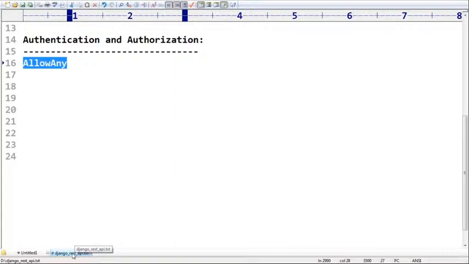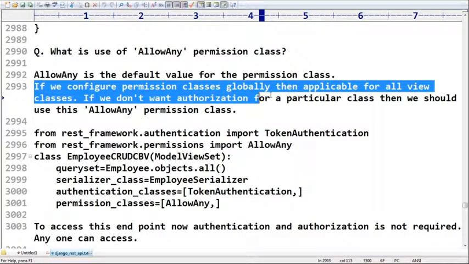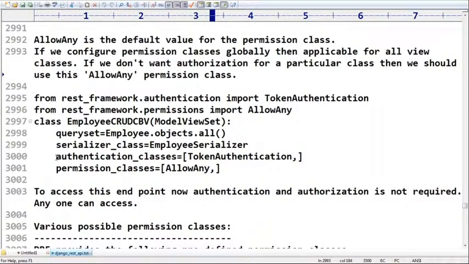Sir, have you observed, right? Now, permission class AllowAny: only for this particular thing it is disabled, and except for this, for all the remaining view classes authentication and authorization is enabled, right? Any doubt? Any doubt? All the people, okay, clear.